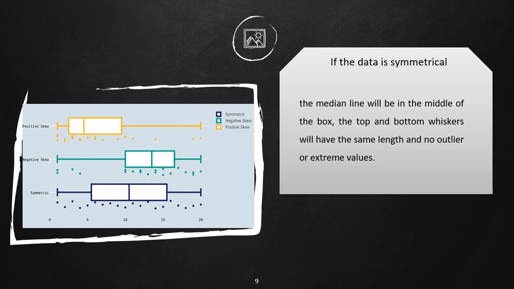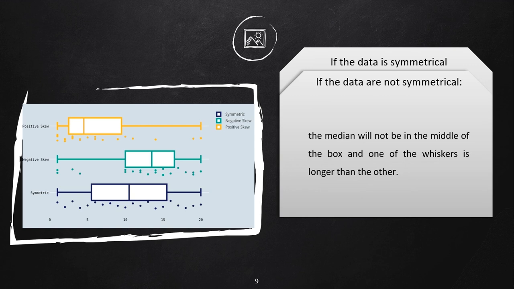The top and bottom whiskers will have the same length and no outlier or extreme values. Next, if the data are not symmetrical, the median will not be in the middle of the box, and one of the whiskers is longer than the other, and asymmetrical data is divided into two.